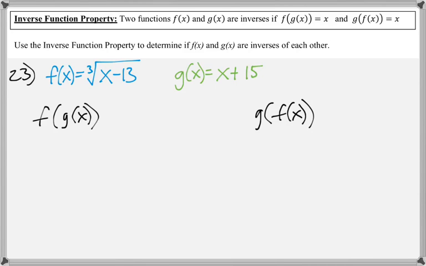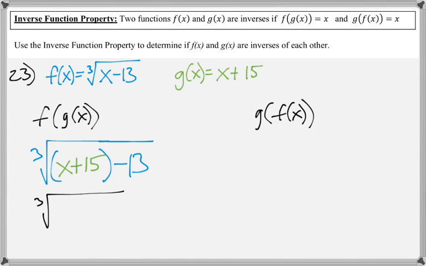So for f∘g, I want to write the f function, but with open parentheses, and then plug in the g function. And then I want to simplify, and this will be x plus 2. So that is not good.